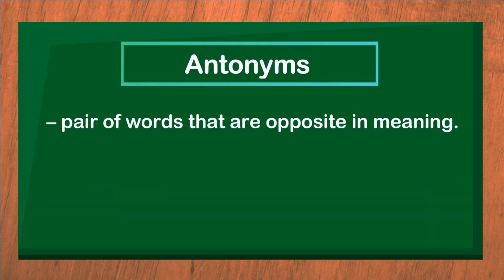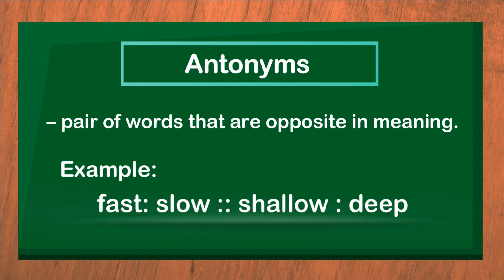Antonyms, pair of words that are opposite in meaning. Example, fast is to slow, as shallow is to deep. Antonyms are words that are opposite in meaning. Example, fast is the opposite of slow, as shallow is the opposite of deep.